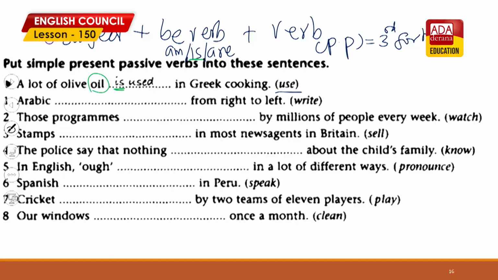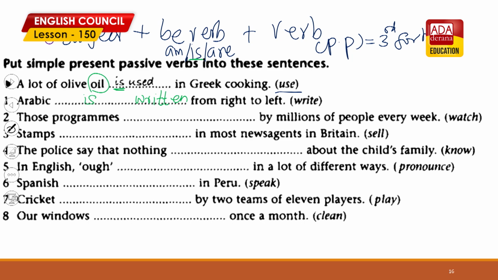Right. Look at the screen. Arabic is written from right to left. Here the verb write is given. Obviously, in passive voice, I know that you need to put the past participle, so it is written. Write, wrote, written. Right. But you can't say Arabic written from right to left. In a passive construction you need to have your be verb in between. So Arabic, what is it? Arabic, a language. So it's a singular term, isn't it? So Arabic is written.